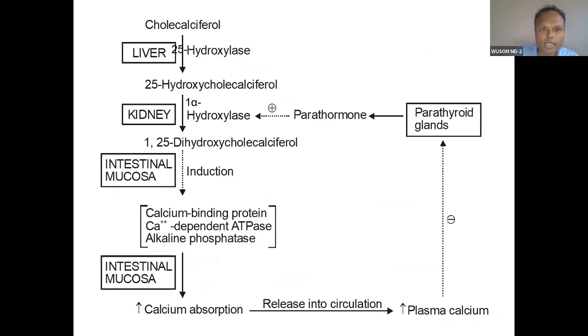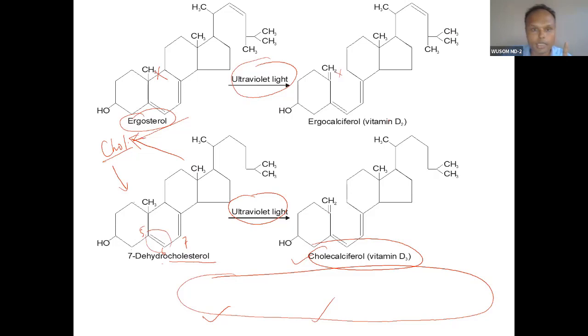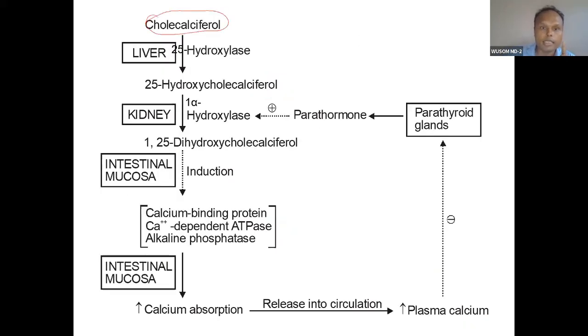You can see the first step, cholecalciferol. 7-dehydrocholesterol has been converted into cholecalciferol because of UV light in skin. So the first reaction is in skin. Remember, first is skin, and then second is liver. So skin, then liver. What will happen? This cholecalciferol